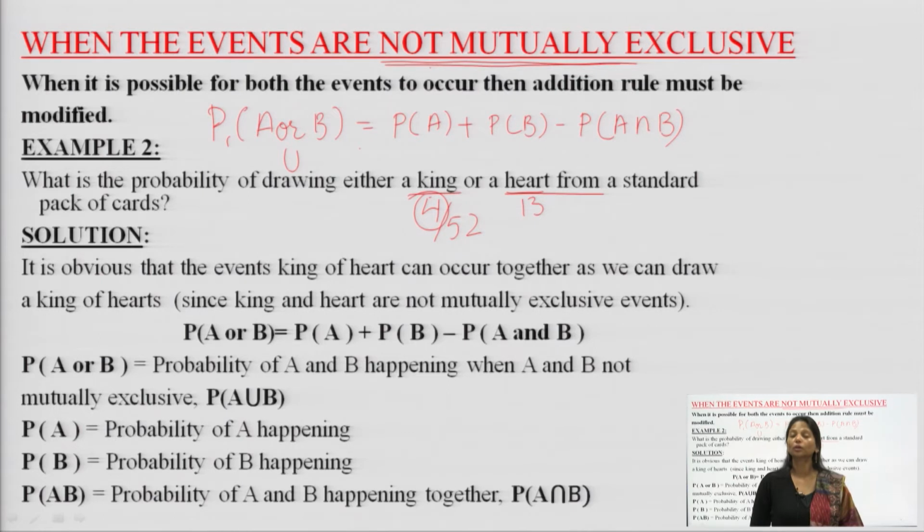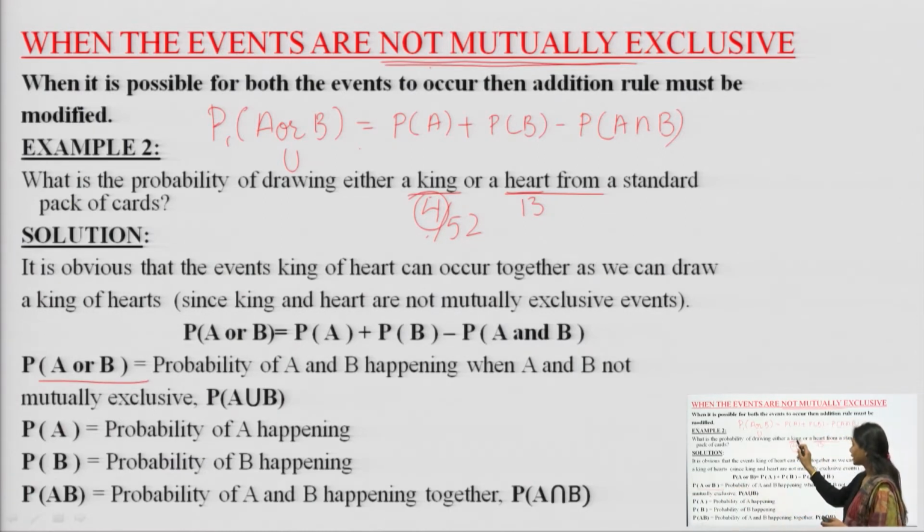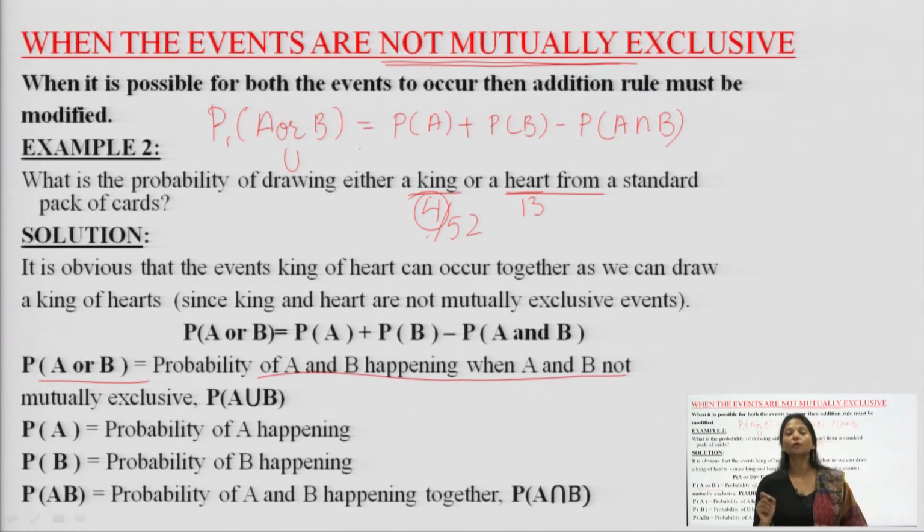This question is of not mutually exclusive events, because a king and a heart can occur simultaneously on a single card. So, let us assume that P(A or B) is the probability of a king and a heart happening, not mutually exclusive. So, it is P(A union B).